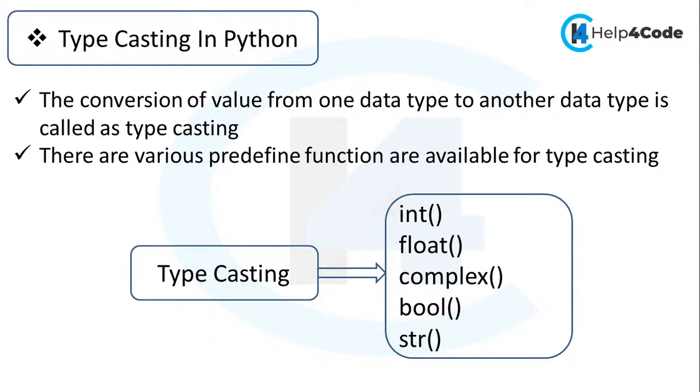So there are various predefined functions available for typecasting. We have the int function. For int, we have int typecasting. If you want to convert into a float, then we have the float function. If you want to convert into a complex, then here we have the complex function. Then we have the bool function, and then we have the str function. By using these functions, we can do typecasting in Python. So now let's discuss how we can perform this practically.